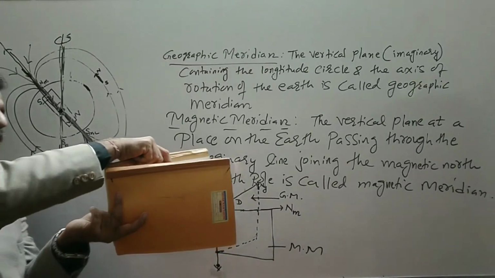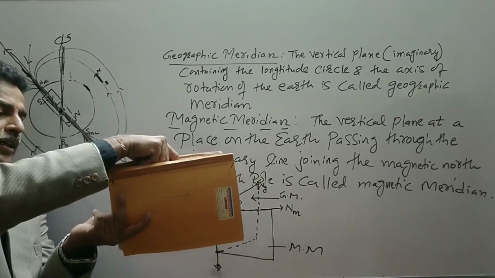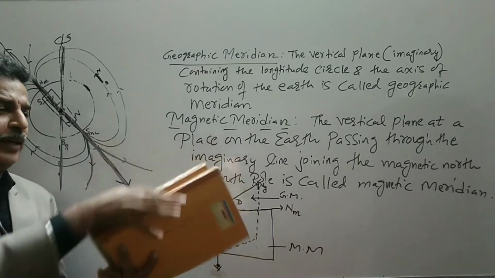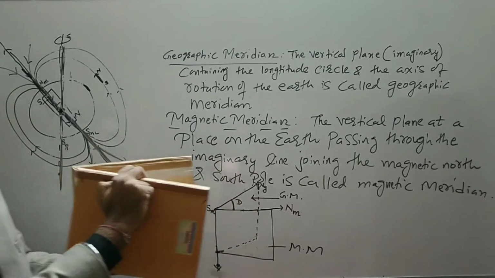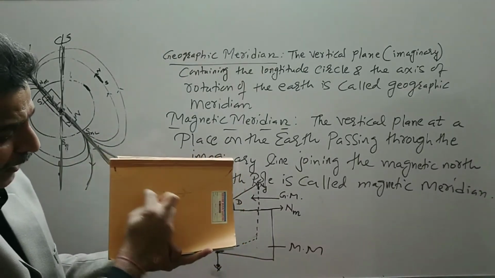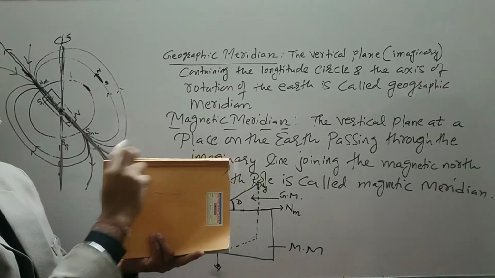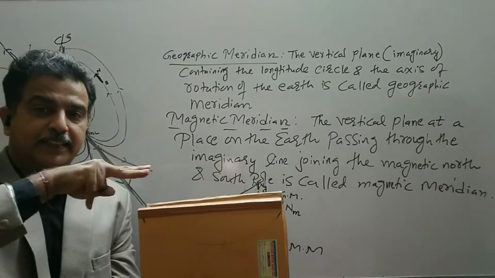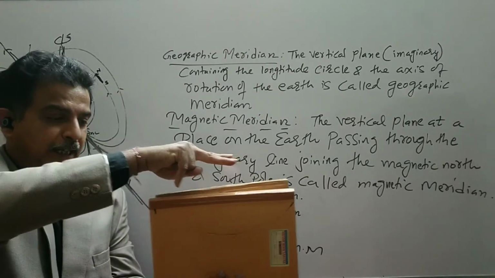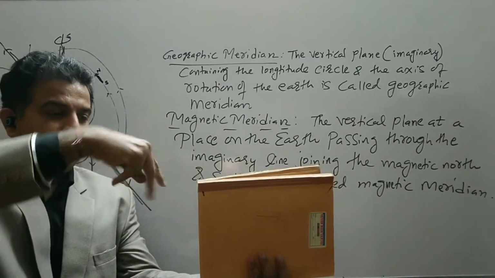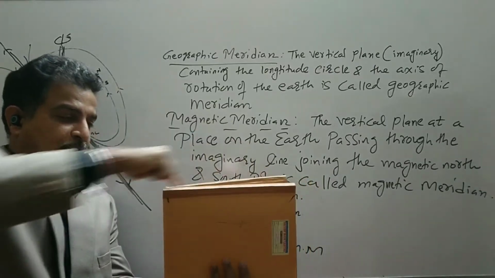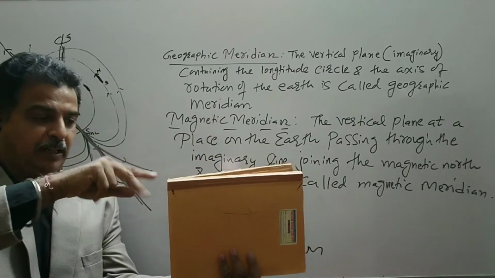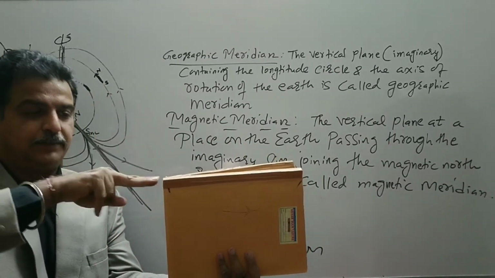The front plane is called the magnetic meridian and the other plane will be called the geographic meridian, just to understand the magnetic behavior. So these are the magnetic field lines. These are the two poles. Actually, it will be a V on this side and then another V on this side.